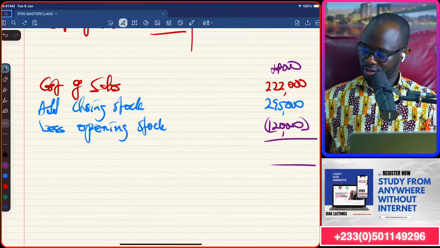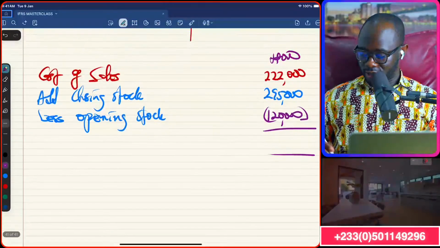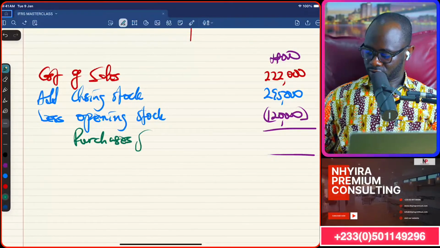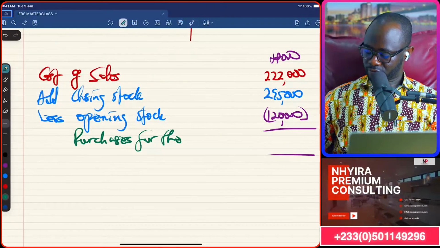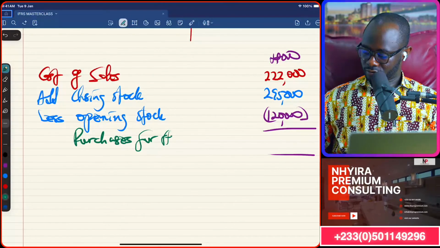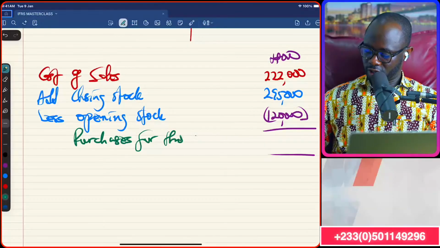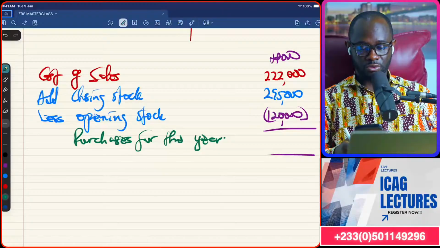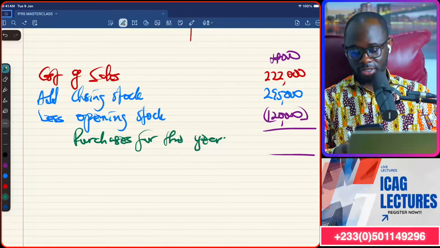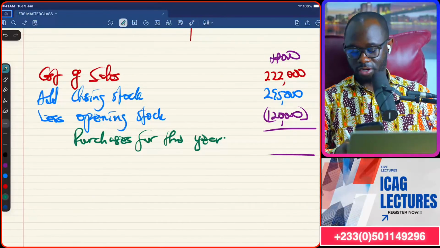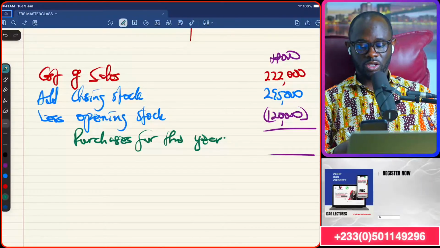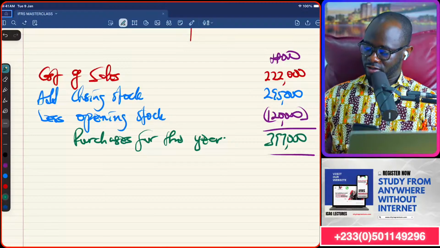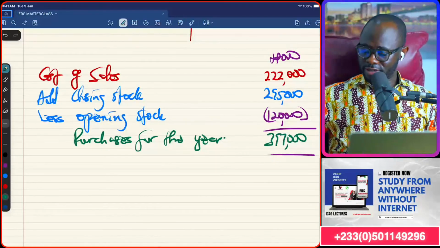Take it out. And that is going to give us the purchases for the year. So purchases for the year: 222, plus 295, minus 120,000. I get 397,000. But that's not what you are interested in.